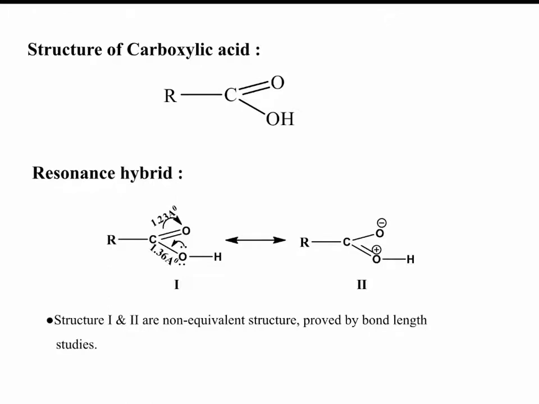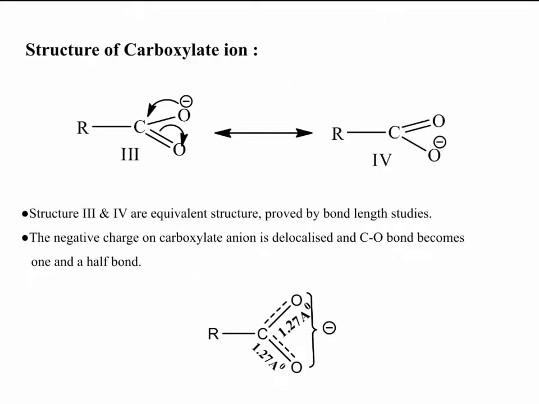In carboxylic acid, the single bond length and double bond length will vary. So structures 1 and 2 are non-equivalent, which is proved by bond length studies. Structure of carboxylate ion: structures 3 and 4 are resonance structures of carboxylate ion. Both are equivalent structures, which is proved by bond length studies.